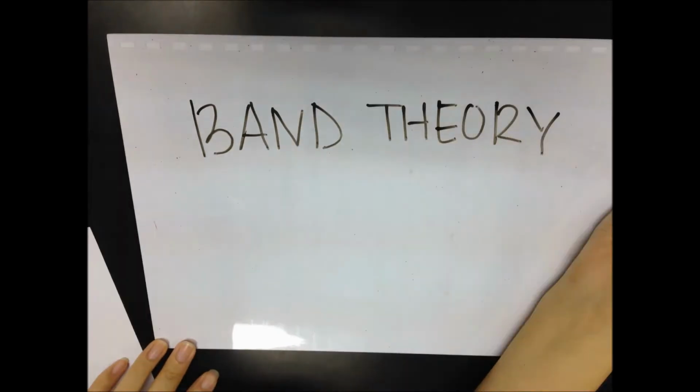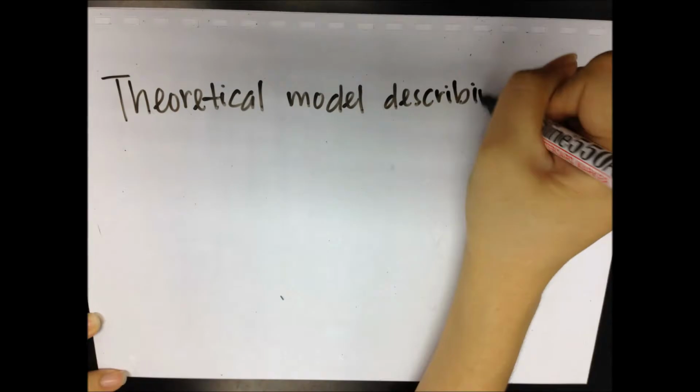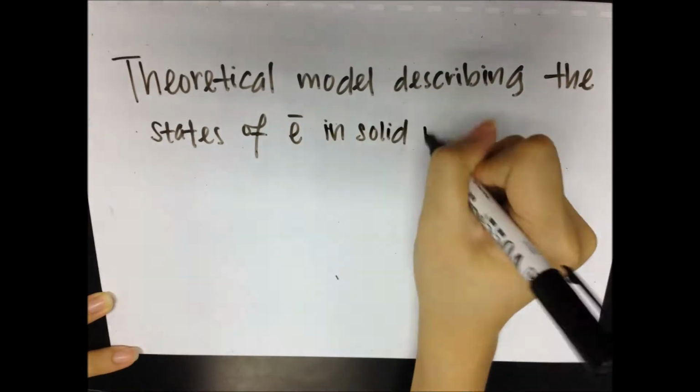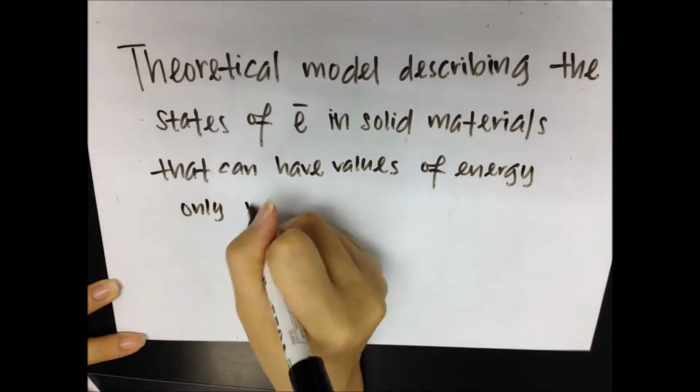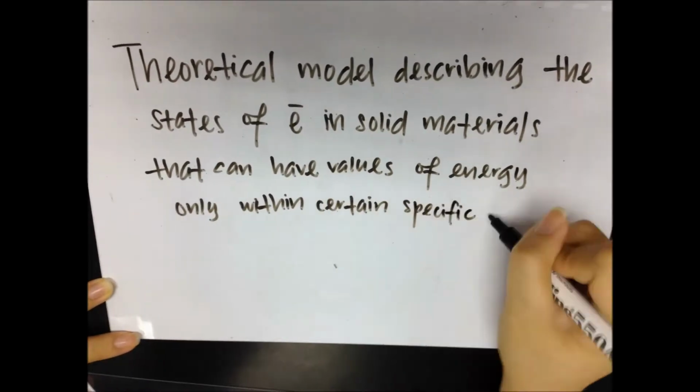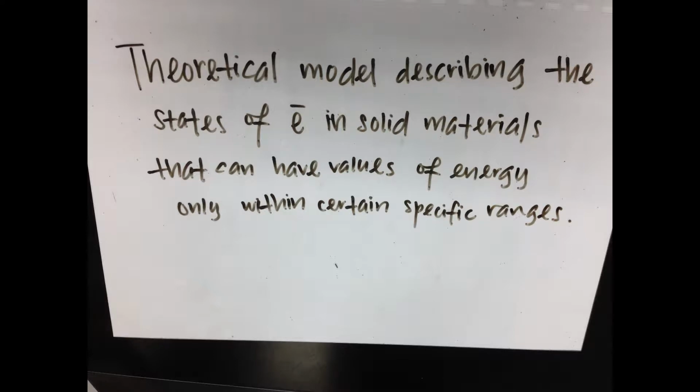First of all, what is band theory? Band theory is the theoretical model describing the states of electrons in solid materials that can have values of energy only within certain specific ranges. In this context, the behavior of an electron in a solid is related to the behavior of all other particles